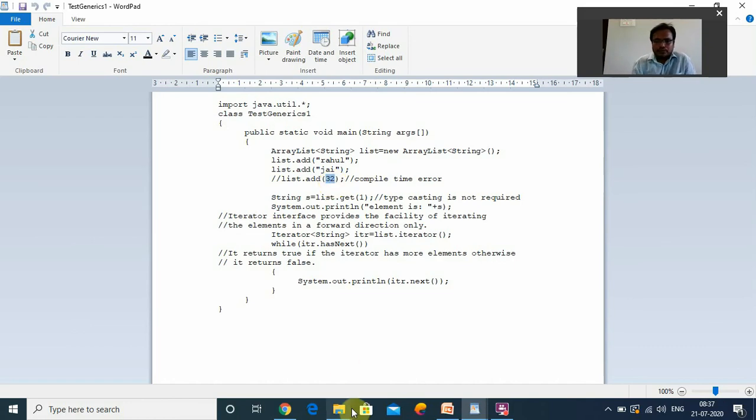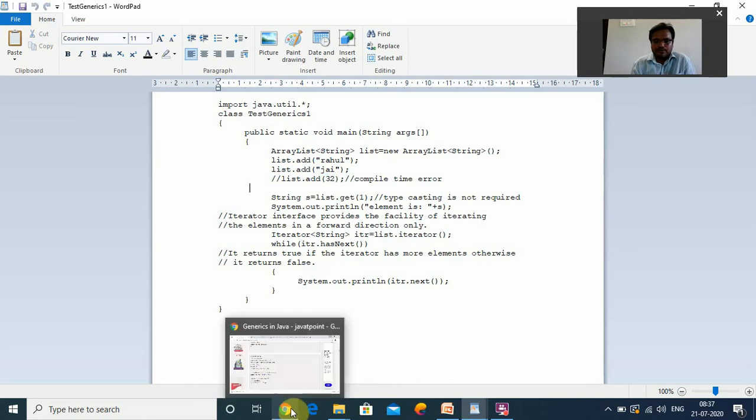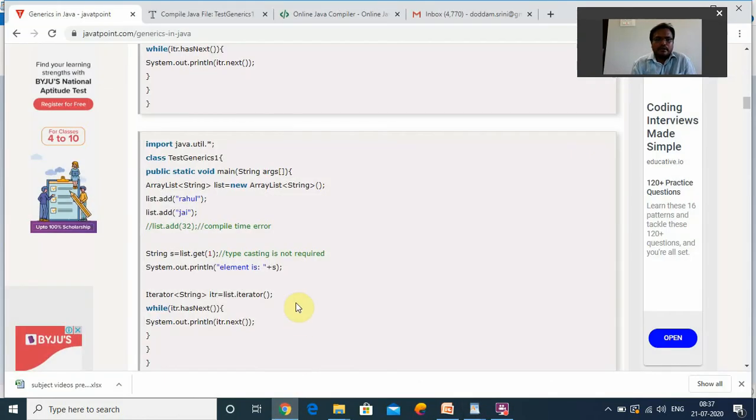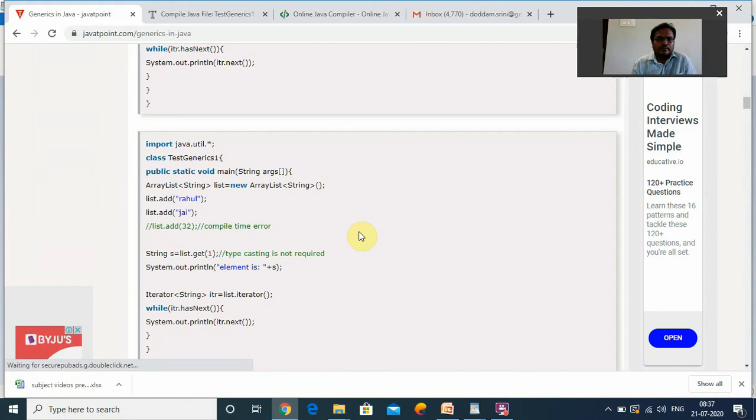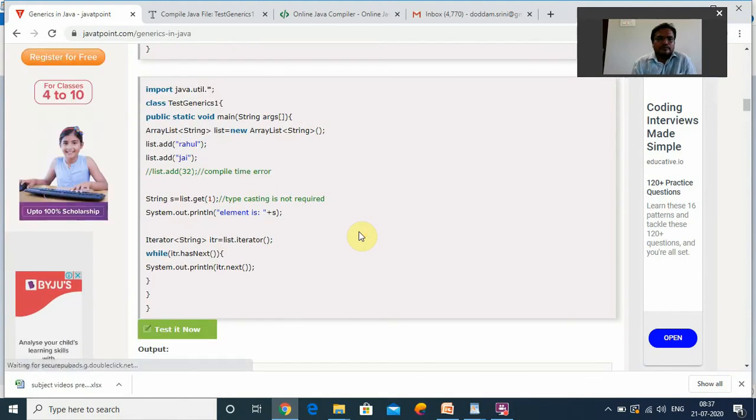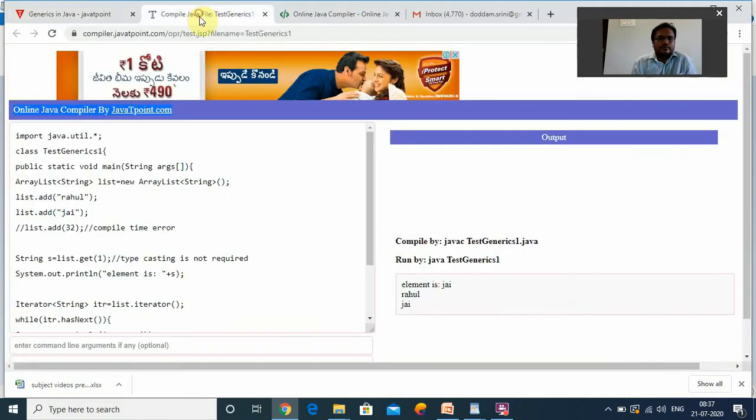I will run this particular example through an online compiler. All of you observe this online compiler. This is the same program. I will run this particular program.